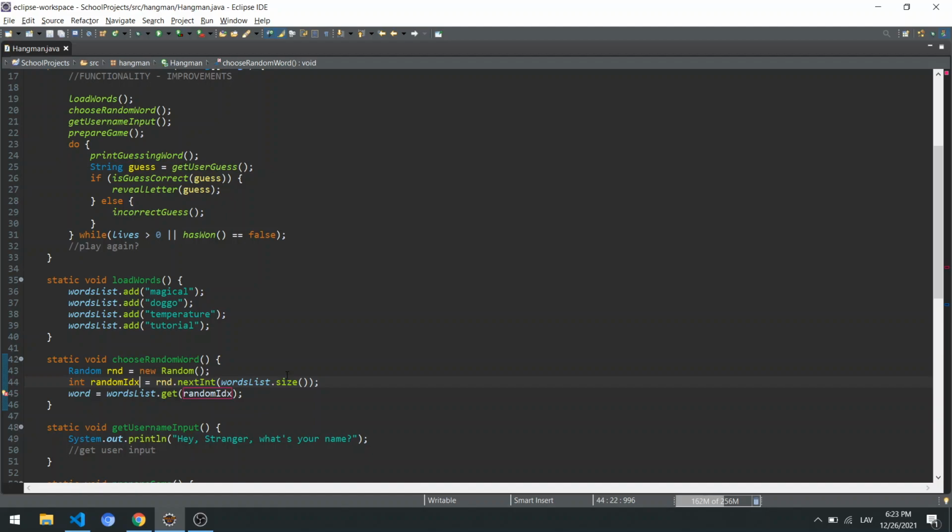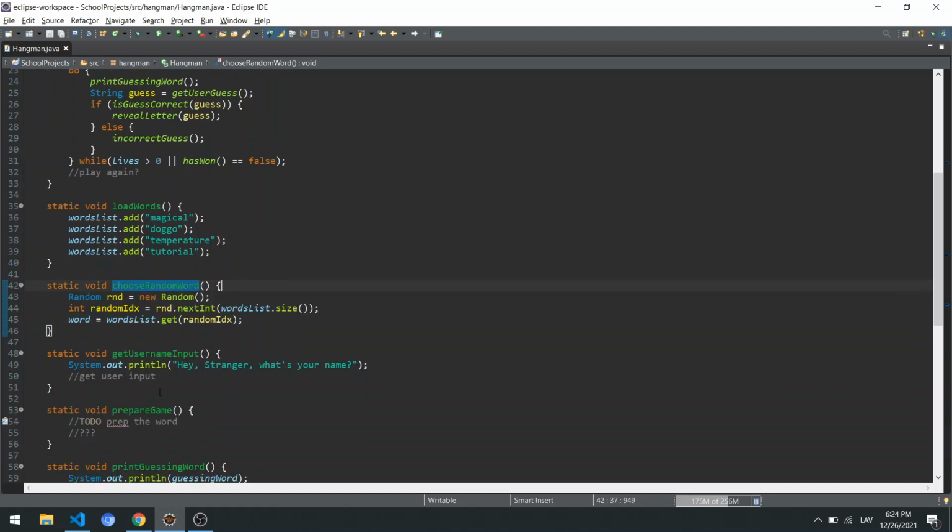Random index. Of course, we can make this code shorter than these 3 lines, but for the beginner, this is pretty much fine to have this sort of lines of code. Okay, we've chosen the random word.